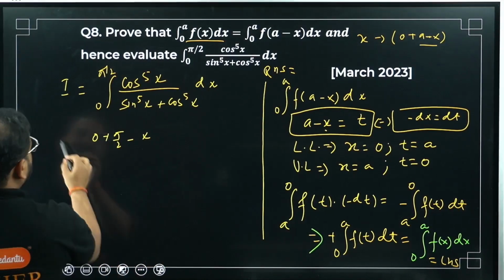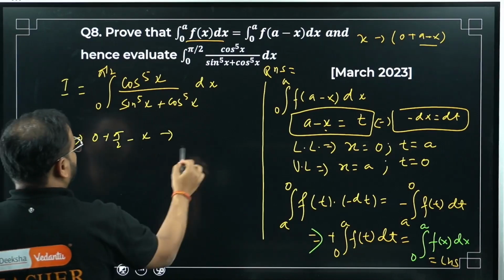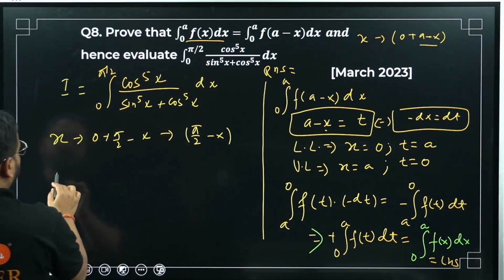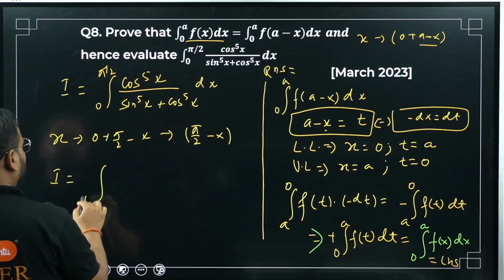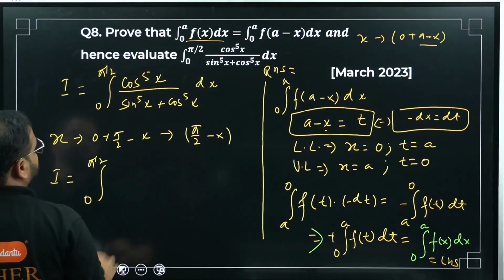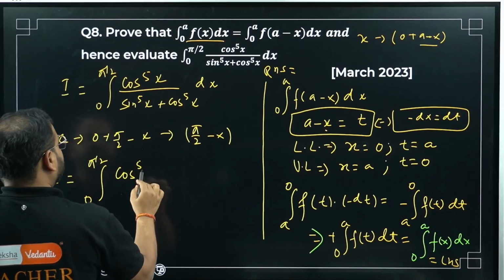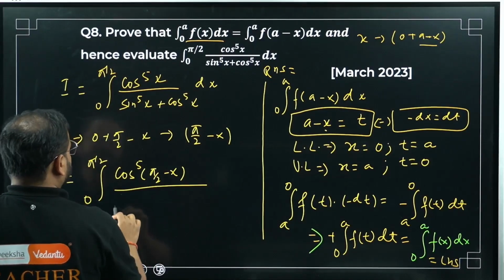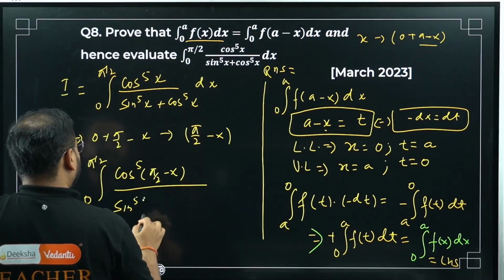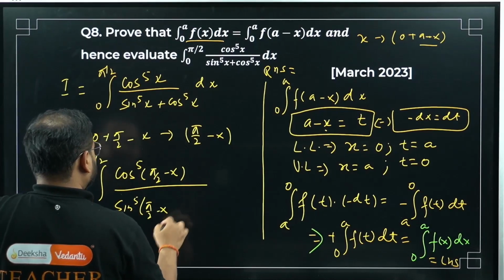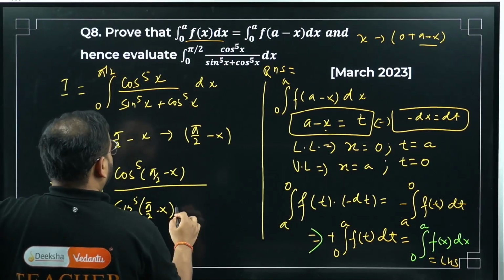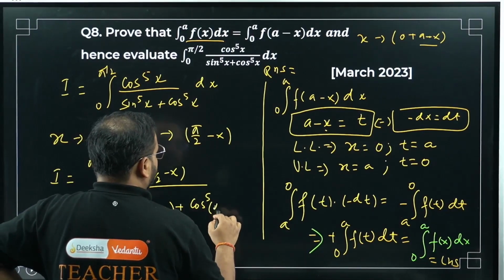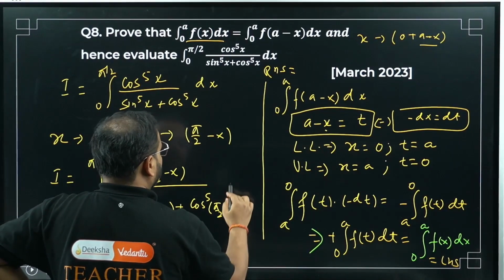So I'm going to replace x with this value, which is how much? Pi by 2 minus x. So replace everywhere. Limit will remain unchanged. 0 to pi by 2, cos of power 5 pi by 2 minus x divided by sine of power 5 pi by 2 minus x plus cos of power 5 pi by 2 minus x with dx.